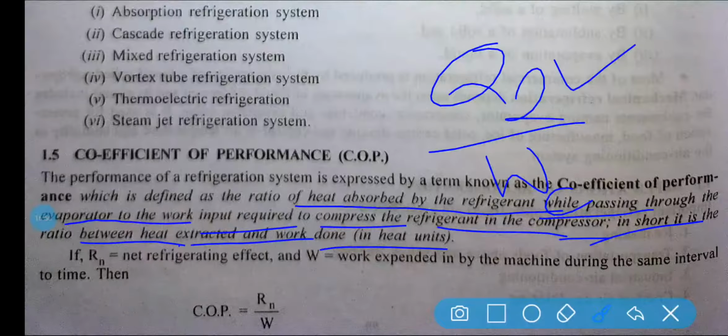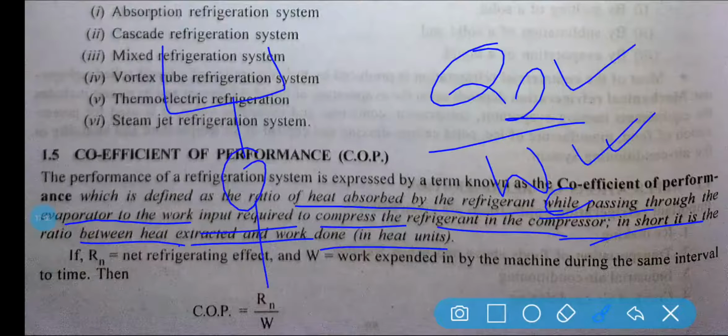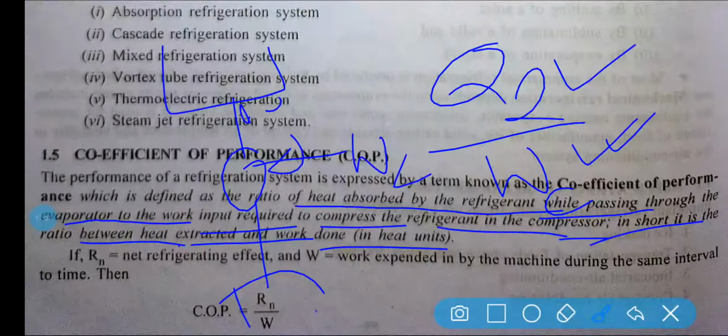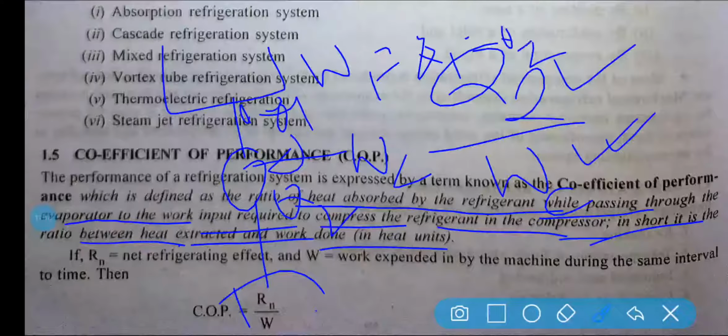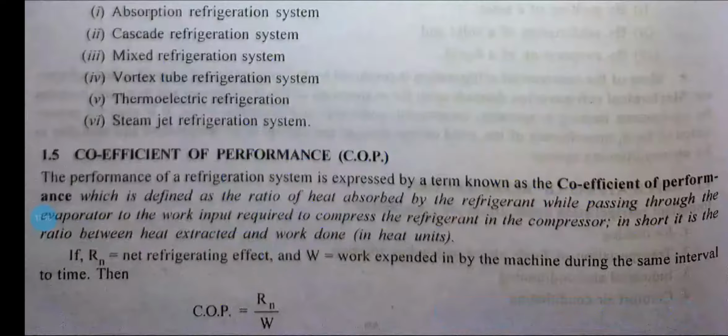So how much heat is extracted? Q2 amount of heat extracted. How much work is done? WC. You know that this is your WC, this is your Q1 and this is your Q2. So mathematically WC is equal to Q1 minus Q2, by the help of the steady flow energy equation we can write, isn't it? So ultimately COP is the desired effect by work input. How much energy is extracted? Q2, and work input is equal to Q1 minus Q2.